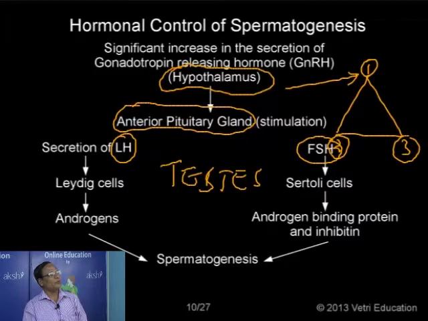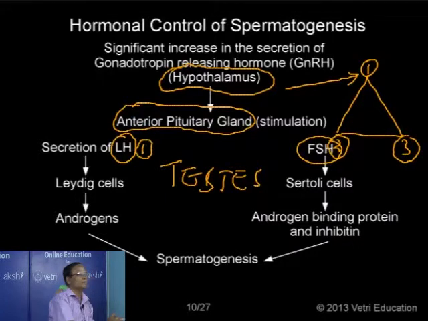So at the time of puberty, there is a significant increase in the secretion of the gonadotropin releasing hormone, simply called GnRH. Simply we can also say the factor. 1 factor for LH, 1 factor for FSH. Now these factors from the hypothalamus reach the anterior pituitary gland through the axons, stimulating the pituitary gland to release hormone number 1, LH, and hormone number 2, FSH.